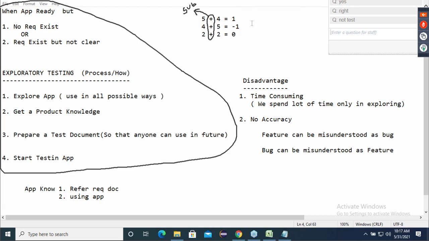Next, guys. After some days, let's say 1 month, 2 months, same thing I was doing. 5 minus 4 is equal to, I got 1. Wait, I'll come back, don't worry. Oh, is it? Why is this happening? 4 minus 5, I got the answer as minus 1 only. And I did 2 minus 2 is equal to, I got 0 only.